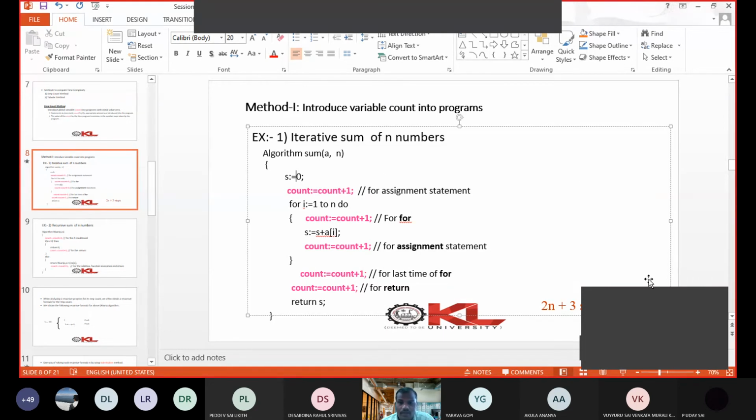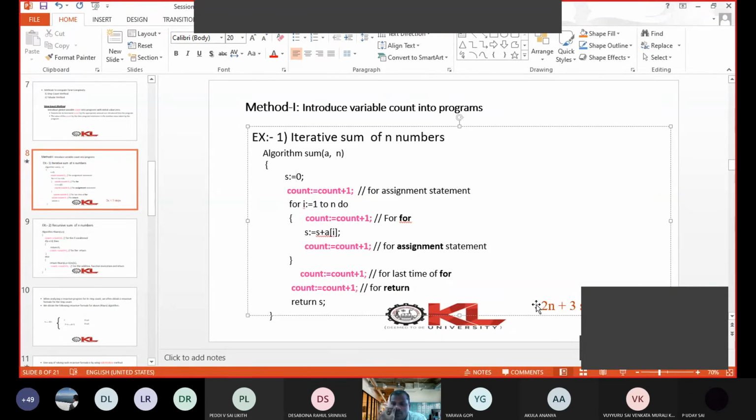Okay. So in this way, after every statement in the algorithm, the count is incremented, and at the end of the algorithm, the value available in the count gives you the total number of steps in the algorithm. Okay. Now you see how many steps are there.